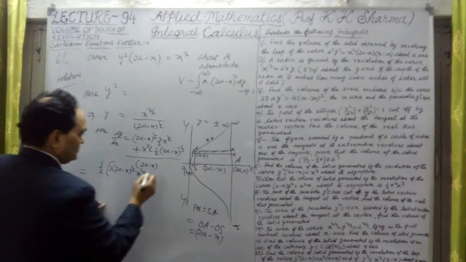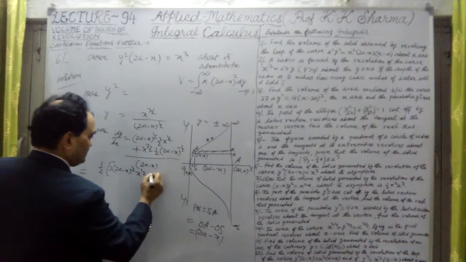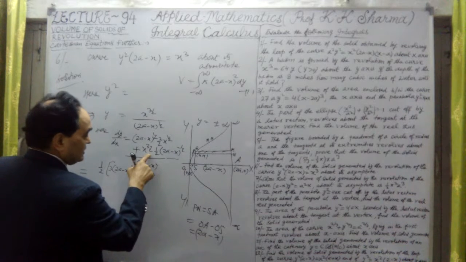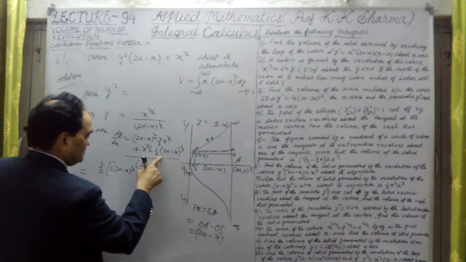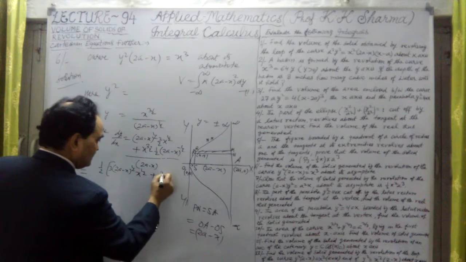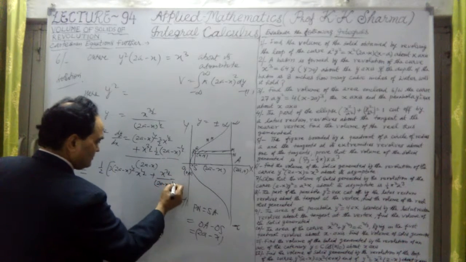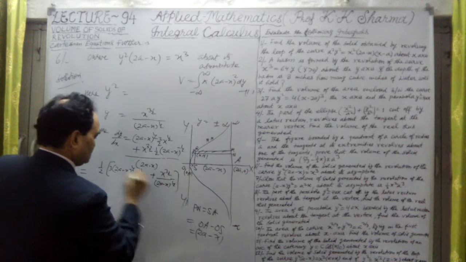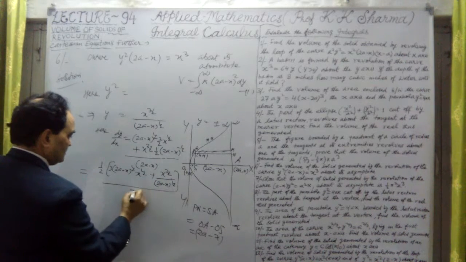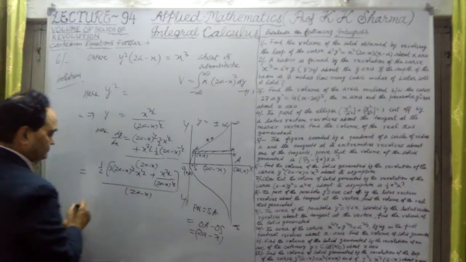Now this value is with plus sign, x raised power 3 by 2, and this upon 2 I have taken outside. This is x raised power 3 by 2 divided by (2a minus x) whole power half. This is a negative power, so I have taken it in the denominator, divided by 2a minus x.